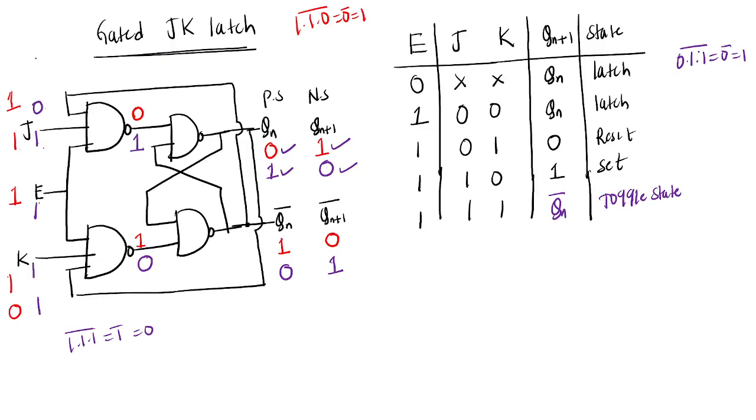The gated T latch is nothing but the JK latch with J and K connected together. J and K connected together means which cases am I using? These two cases: latch and toggle state. Okay, so I will just draw the gated T latch.